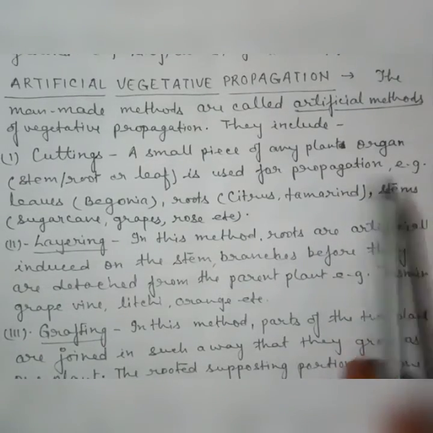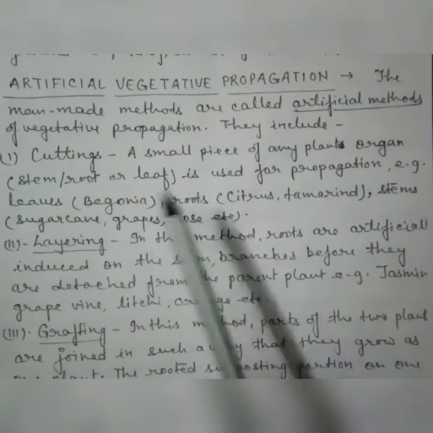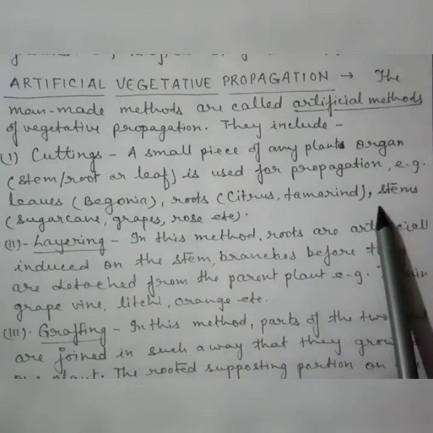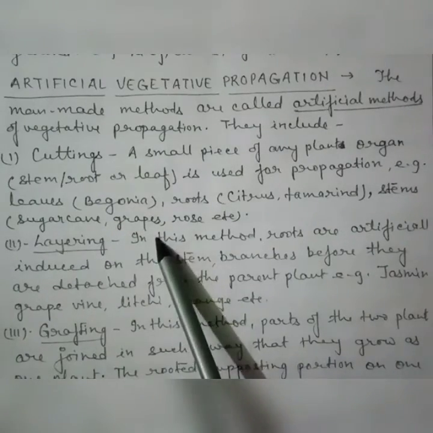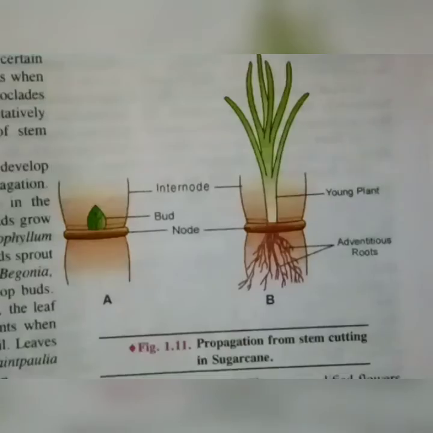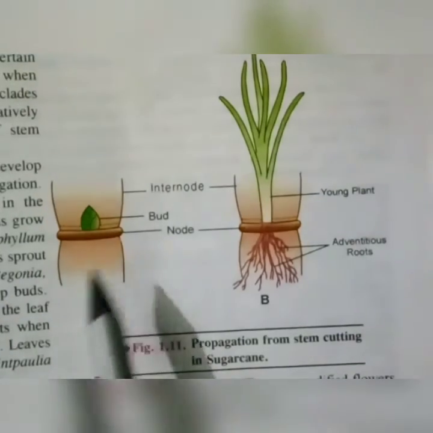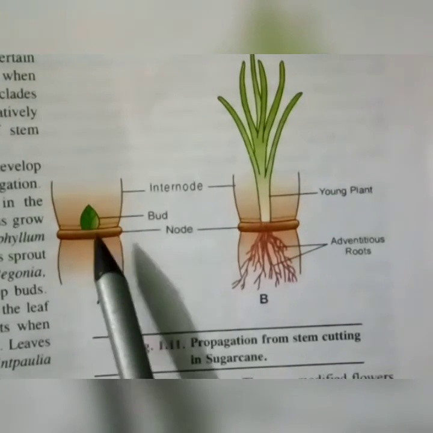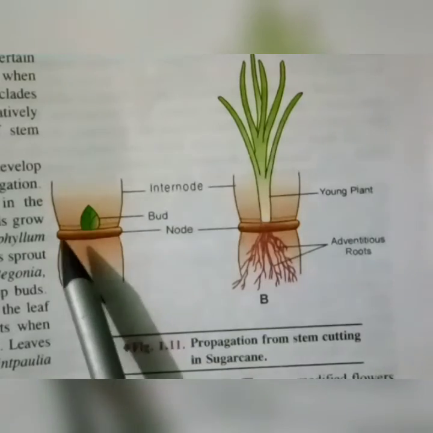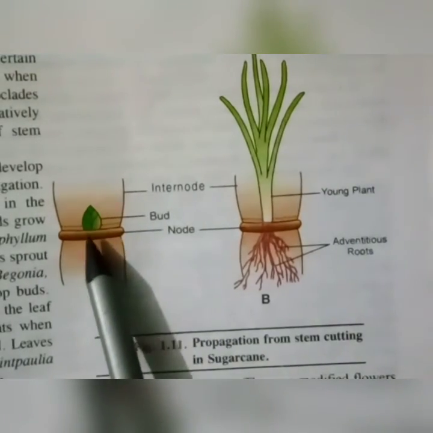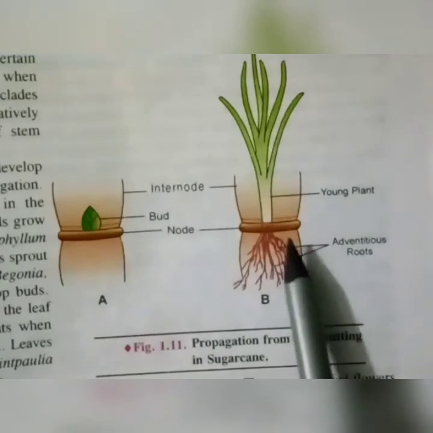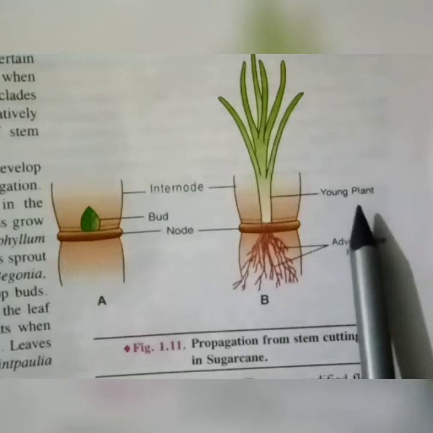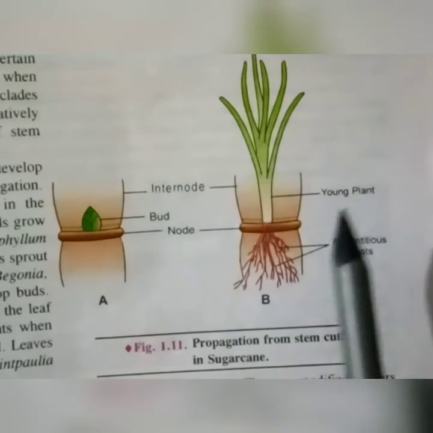For example, leaves of the begonia plants, roots of the citrus plants and stems of the sugar canes, grapes, rose, etc. This is the propagule of the sugar cane: node, internodes and the buds that arise at the nodes. When they are covered under the soil, these buds grow and form the young shoots of the plants.